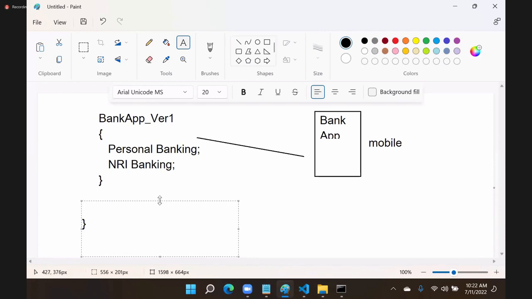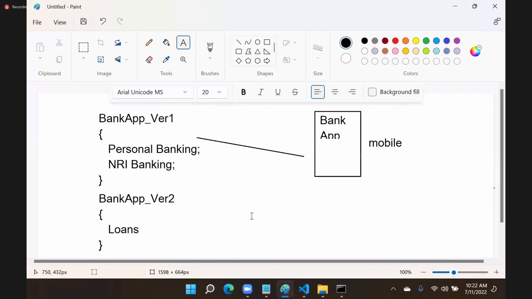So in this bank app version 2, I am adding some loans, some new option. Why are you adding like that? Why can't you change the first version itself? Why are you developing a new version and adding a new feature? Why can't you replace the old one with new features?